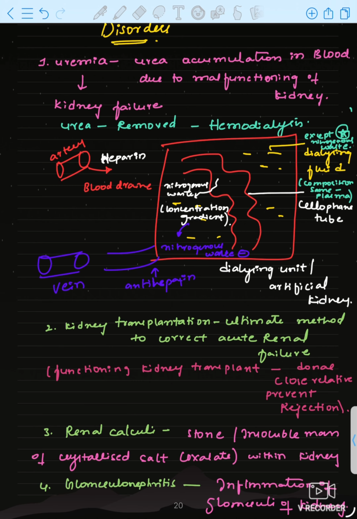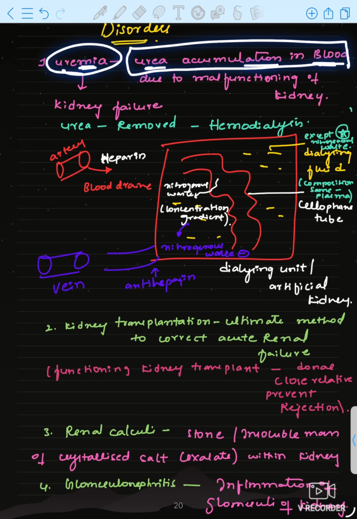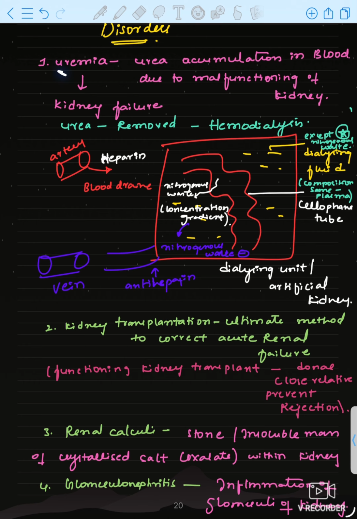In disorders, the first thing: urea is the main nitrogenous waste which should be excreted out, right? If urea accumulates in the blood, it is called uremia. Why will this condition occur? When there is malfunctioning of the kidney, the kidney is not properly functioning. At that time, the blood will accumulate urea. So uremia will occur. Uremia is due to kidney failure.